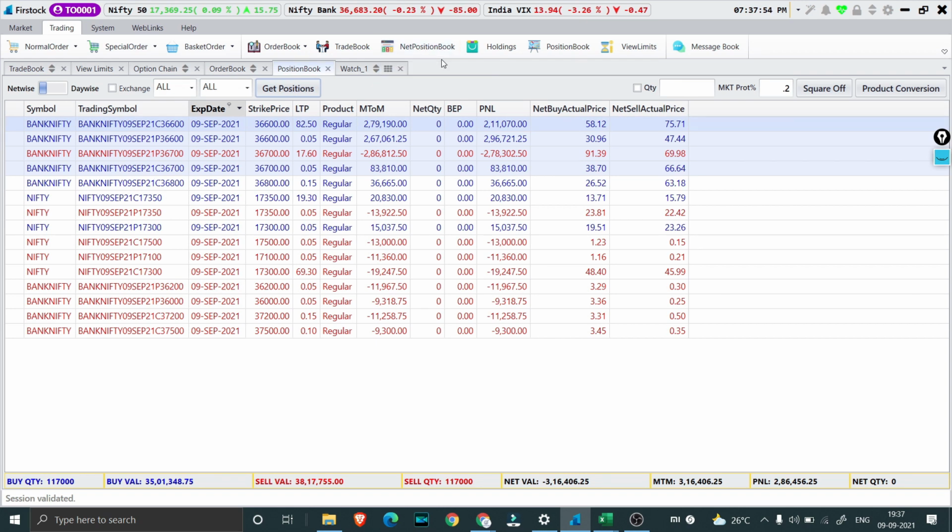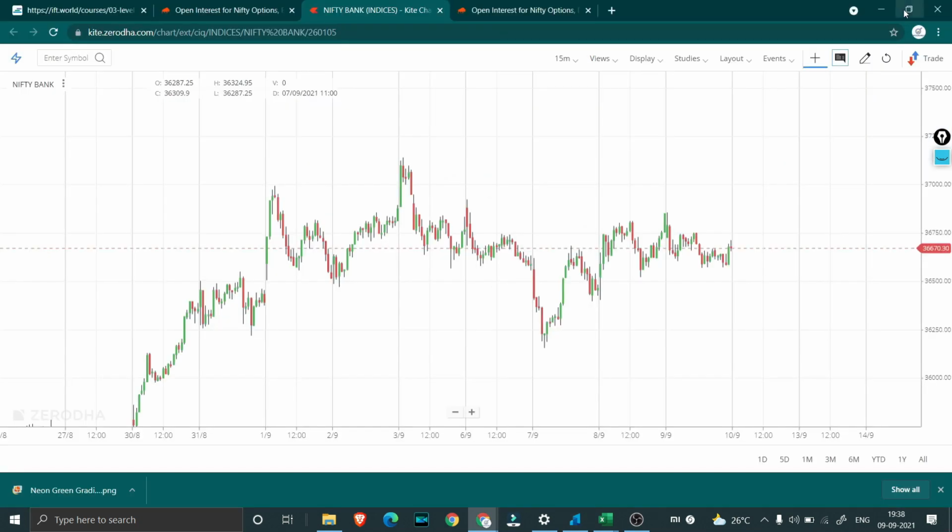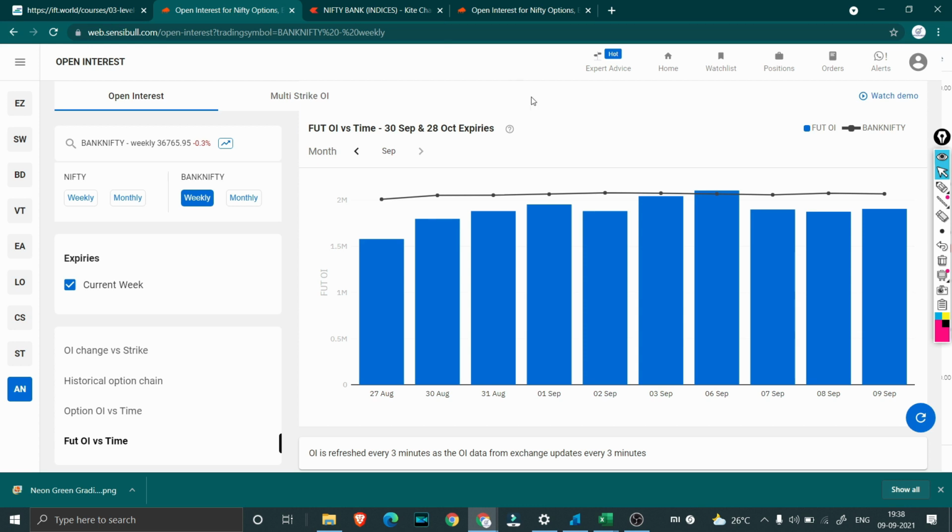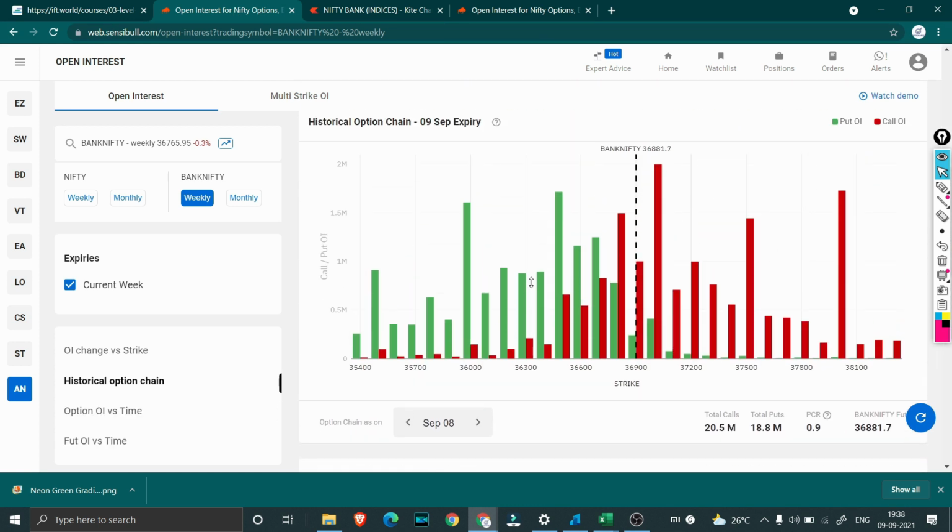So initially before starting off with intraday trade, we should try to understand where exactly is the nearby support or resistance. So for that, if we look at the option chain on September 8th, that is yesterday's option chain, what we see is clearly we find some strong support around 36,500 as well as 37,000.